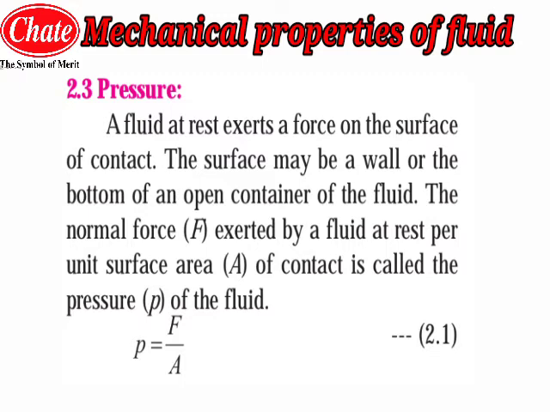The normal force F exerted by the fluid at rest per unit surface area A is given as the pressure, for which the formula is P equals F upon A, means pressure equals force upon area. Pressure is nothing but the force applied by that fluid per unit area of that surface. So this is the definition and the formula for the pressure.